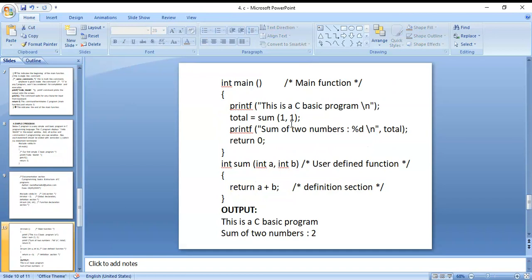Next, total is equal to sum of 1 comma 1. Printf sum of two numbers. Okay, total, return 0. Int sum. This is a user defined function. This is the user defined section.